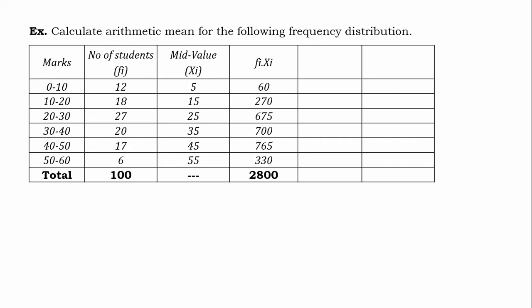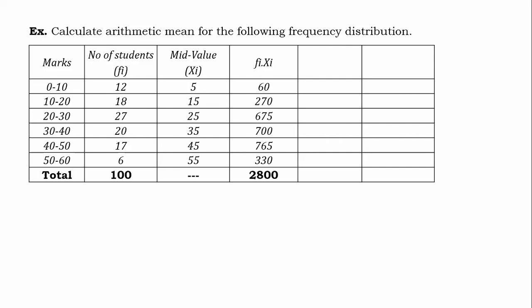In the last class, 50 to 60, 50 will be included in this class interval, and 60 will also be included in 50 to 60. That is the only exception. Another way of thinking is, see, if I am including 30 in 20 to 30, then 10 will be included in 0 to 10, 20 will be included in 10 to 20, 30 in 20 to 30, 14 in 30 to 40, 15 in 40 to 50, like that.